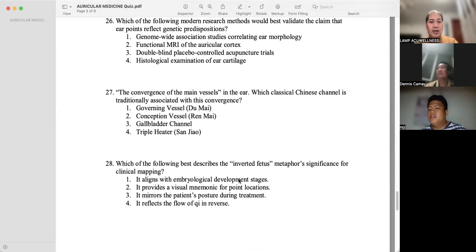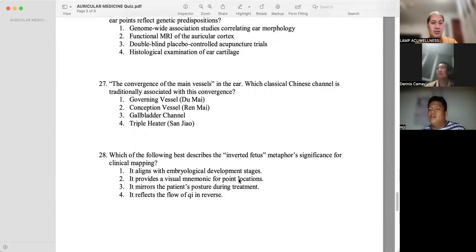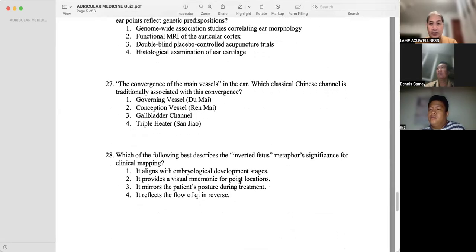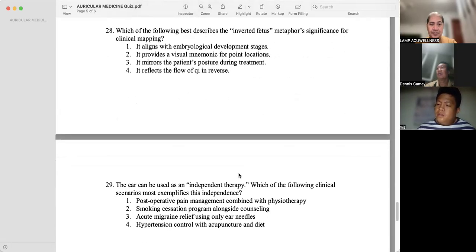The convergence of the main vessels in the ear: which classical Chinese channel is traditionally associated with this convergence? Governing vessel, Du Mai. Which of the following best describes the inverted fetus metaphor's significance for clinical mapping? It provides a visual mnemonic for point location.